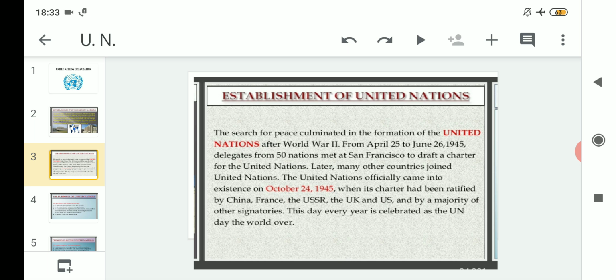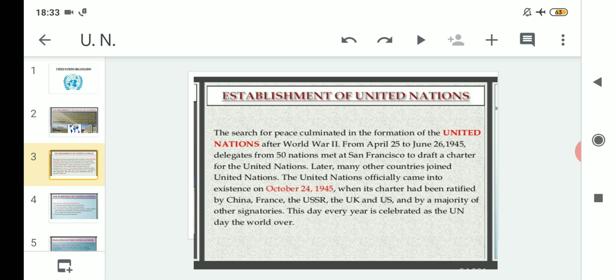So the main reason was that they could draft a charter, and by that what will happen? It will make way for the formation of the United Nations. So they met to draft a charter. The reason for drafting a charter was obvious, that it was for the formation of the United Nations. After that, later many other countries joined the United Nations.